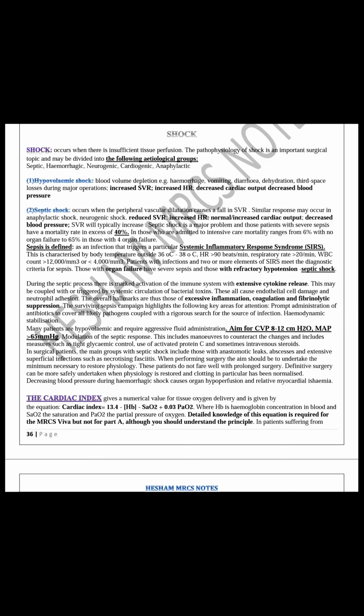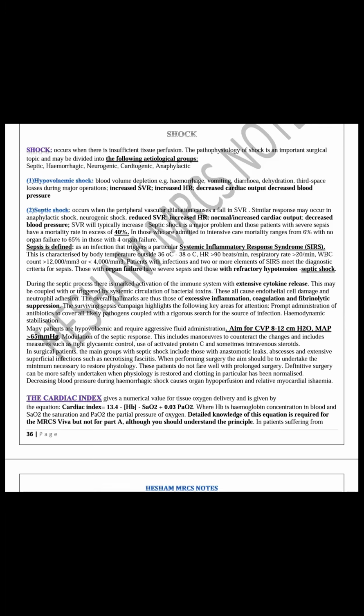Okay. I'm going to clarify the shock from our notes. Okay, this is shock. Now I'm going to explain shock. What's the definition of shock? Shock is an acute, life-threatening condition characterized by diffuse cellular and tissue hypoxia with insufficient tissue perfusion to the degree that cannot meet the body metabolic needs.